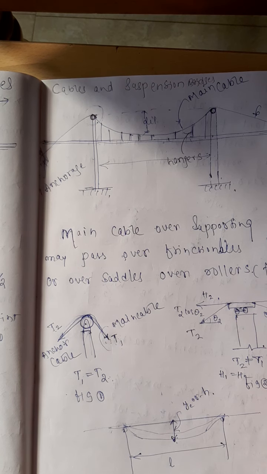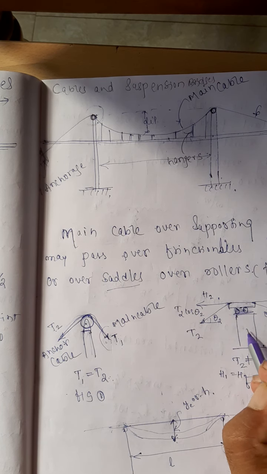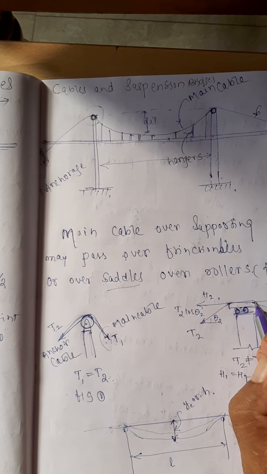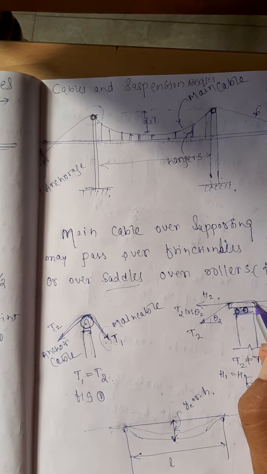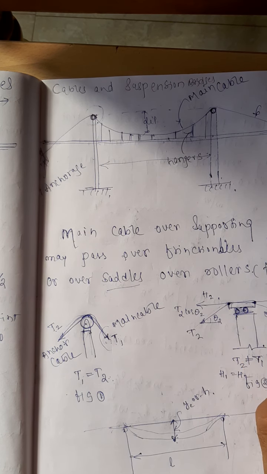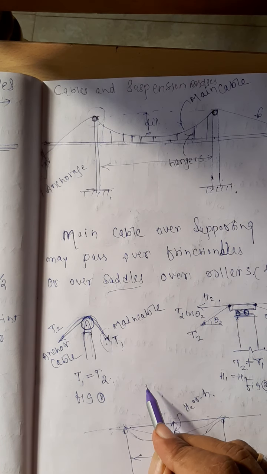The other type of support is called the saddle. Over the pillar he is putting the rollers. Over the roller he is putting a block like this, and because of the contact here, the tension in this part and the tension in this part will be different, just like we have studied with wires.